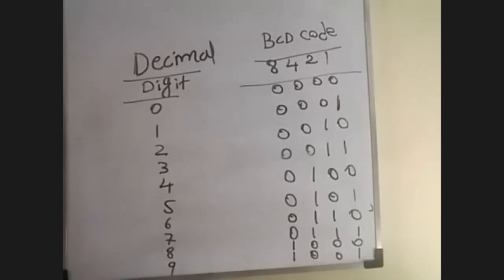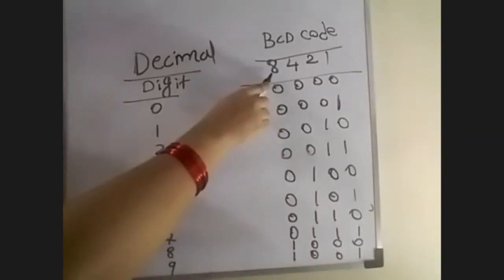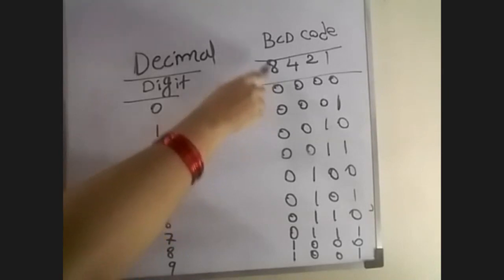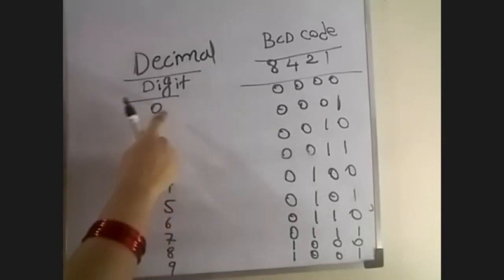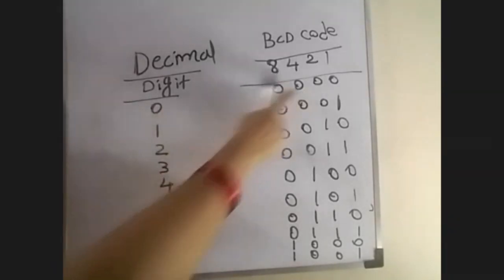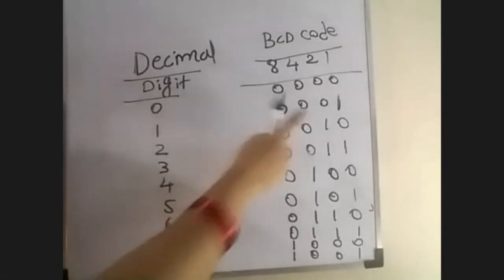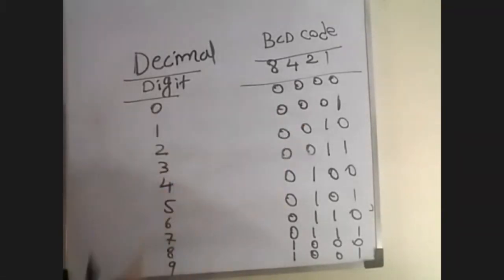So these are the decimal to BCD code representations using the 8421 code. Mainly we use the weighted code in BCD. So 0 means 0000, 1 means 0001, 2 means 0010. Like this we can write decimal to equivalent BCD code values. Is it clear? Yes, ma'am.